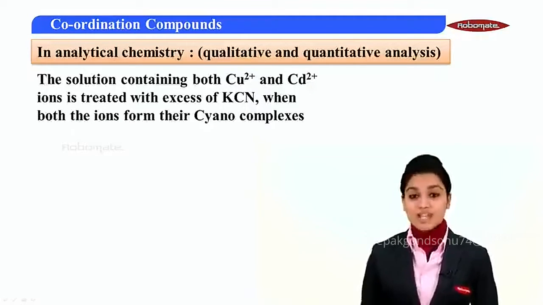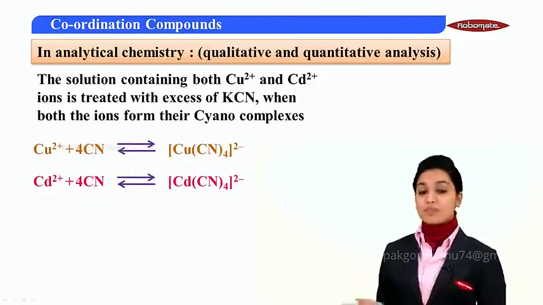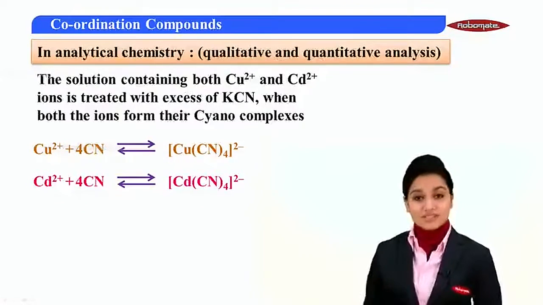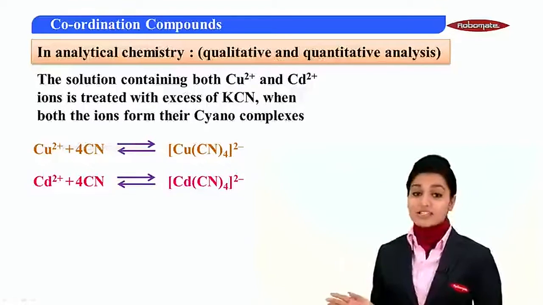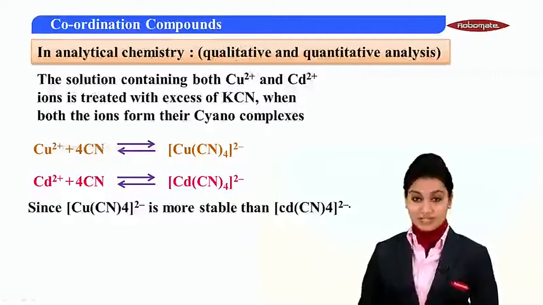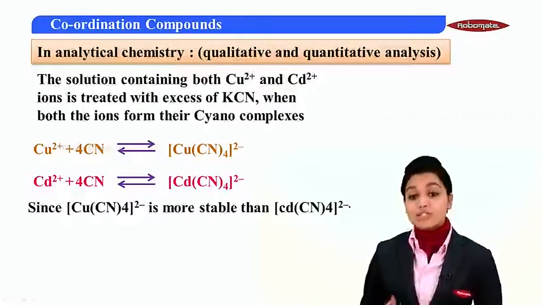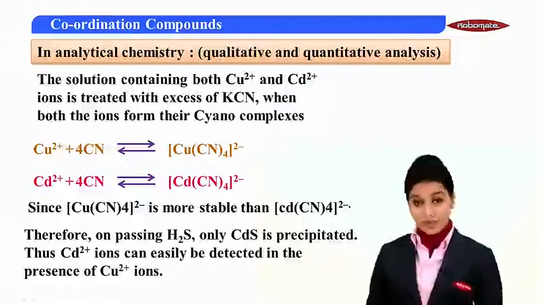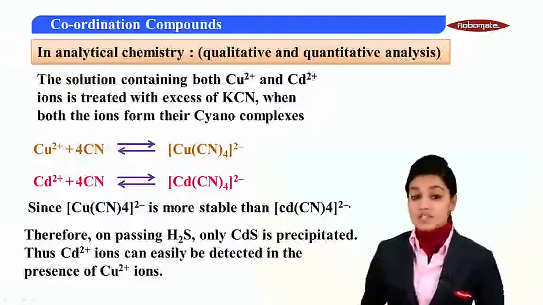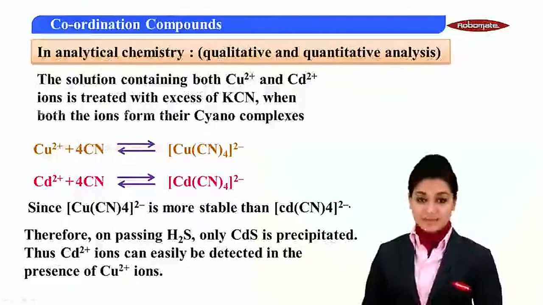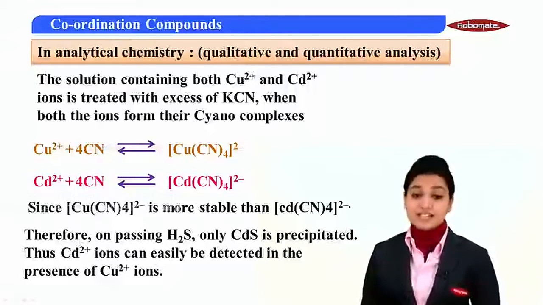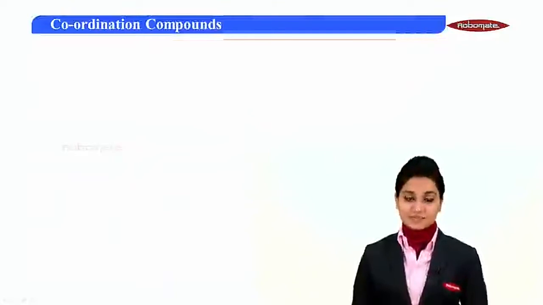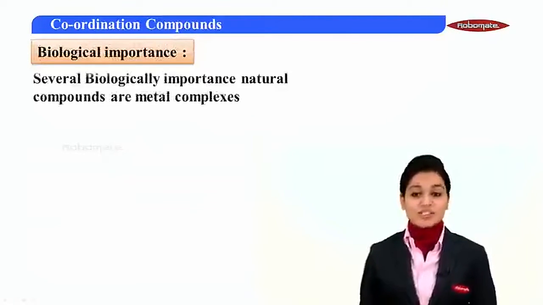Which complexes? Cyano complexes. So here you have copper reacting with CN, giving you a copper cyano complex. Similarly, cadmium reacting with KCN, giving you a cadmium cyano complex. As we know that copper cyano complex is more stable than cadmium cyano complex, therefore when you pass H2S gas, only cadmium sulfide will be precipitated, and using this we can easily detect the presence of cadmium ions in the presence of copper ions.